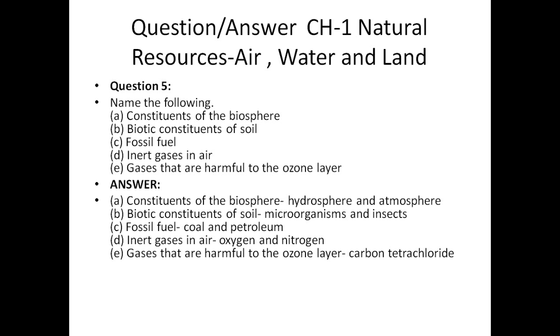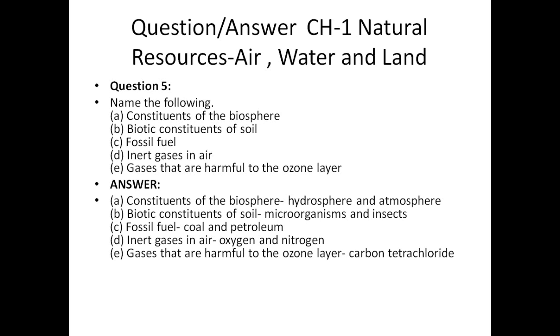The gas harming the ozone layer is carbon tetrachloride, which comes out of vehicles or factories, like the combustion of coal. This is very harmful for the ozone layer. So we should avoid using more and more petroleum vehicles, or we should go for eco-friendly gases like CNG and LPG.